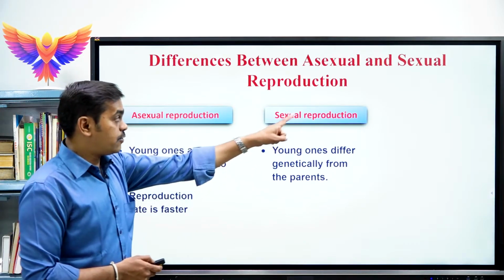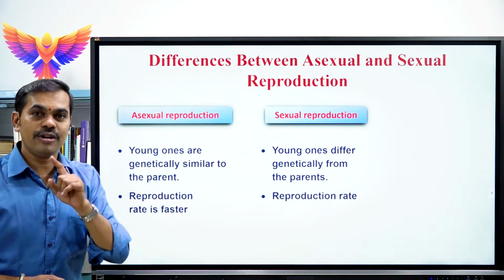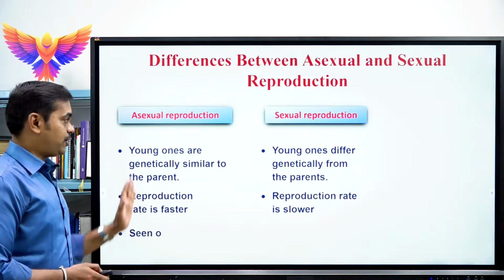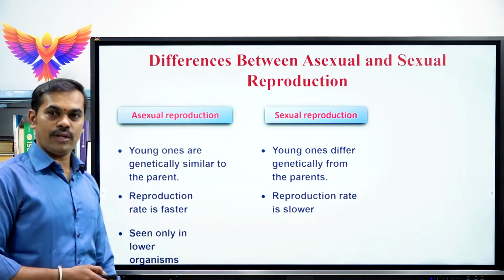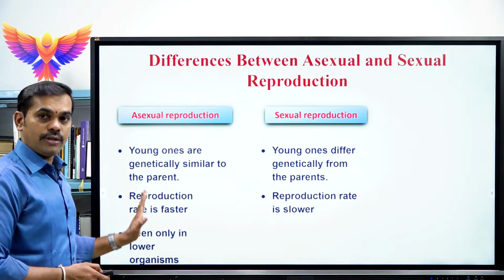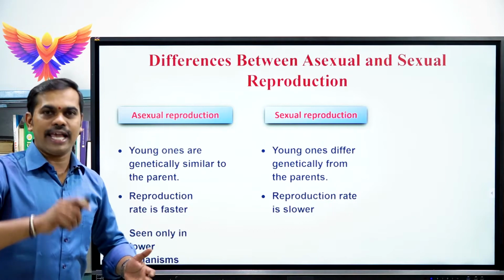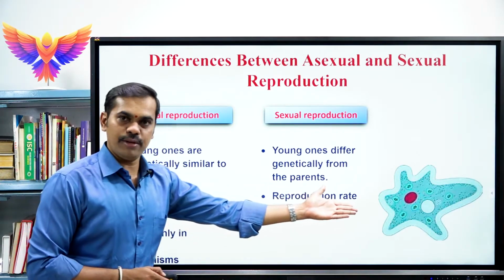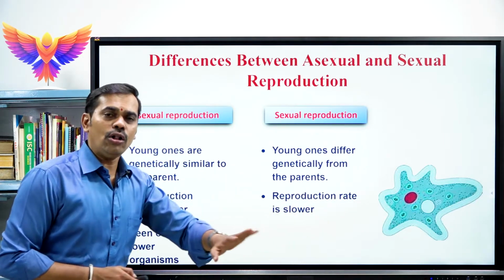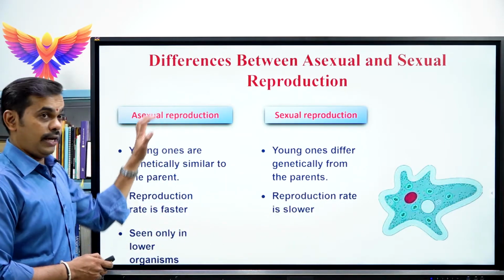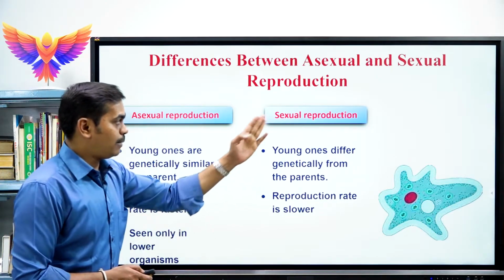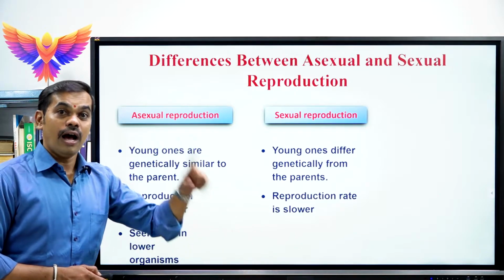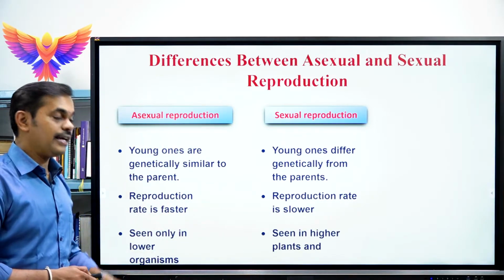But in case of sexual reproduction, the reproduction rate is slower, very slow. And the next difference between asexual versus sexual: asexual reproduction is commonly seen in lower organisms, that is, in unicellular organisms. Best example, amoeba. Not only amoeba, all lower organisms exhibit asexual reproduction.